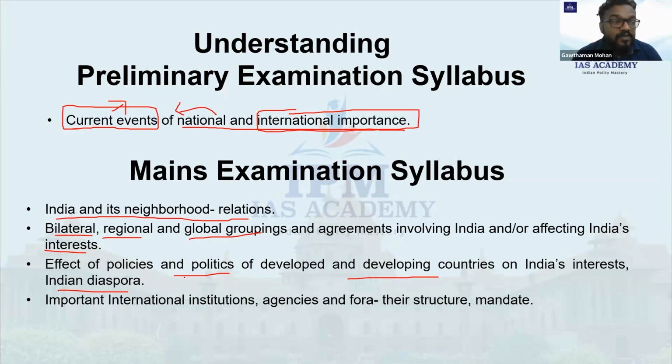So why is this happening? Because Indian people were living in other parts of the world, and we should also take care of their interests. That is what is happening. Effect of policies and politics of developed and developing countries, both types. If the US is taking a decision, how is it affecting the Indians there? If South Africa, considered a developing country, is taking a decision, how is it affecting the people living in that area, especially Indians?